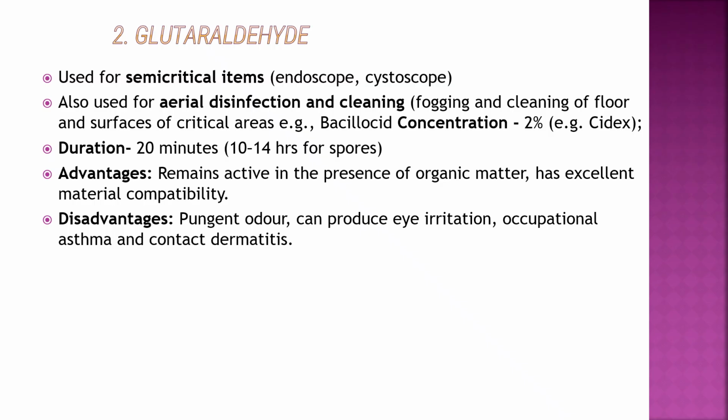Glutaraldehyde is used for semi-critical items like endoscopes and cystoscopes. It is also used for aerial disinfection and cleaning, that is fogging and cleaning of floors and surfaces of the critical areas. For example, Bacillocid is used in a 2% concentration, an example being Cidex. Duration is 20 minutes, and for spores 10 to 14 hours. Advantages: it is active in the presence of organic matter. Disadvantages: pungent odor, can produce eye irritation, asthma and contact dermatitis.